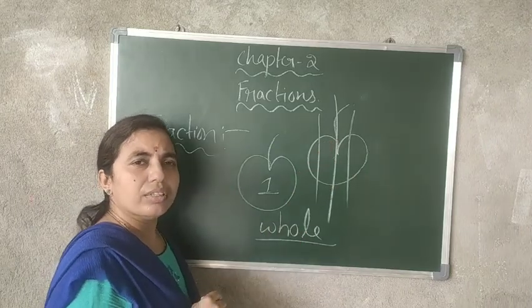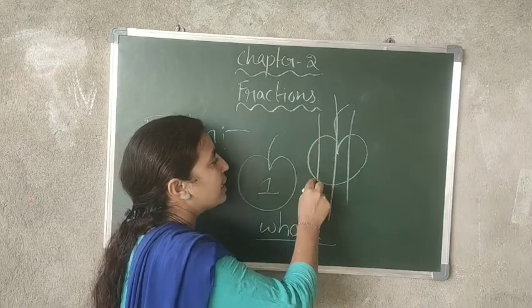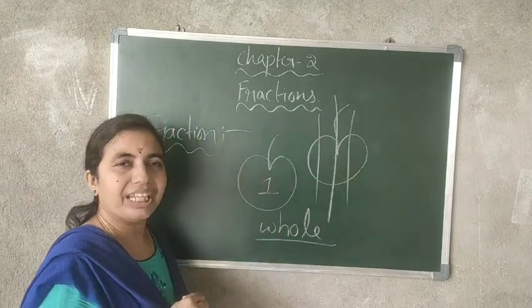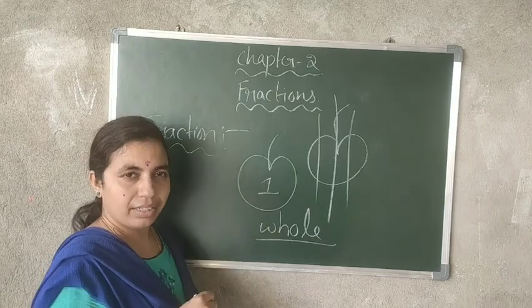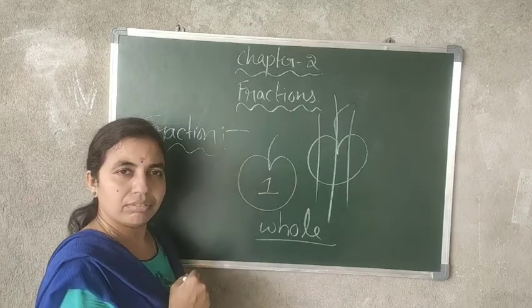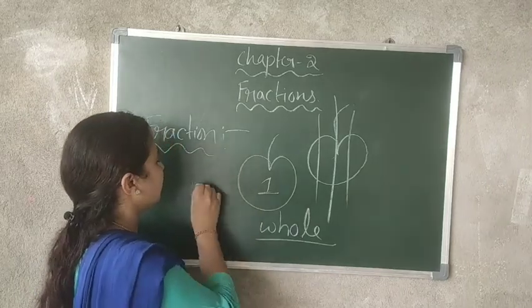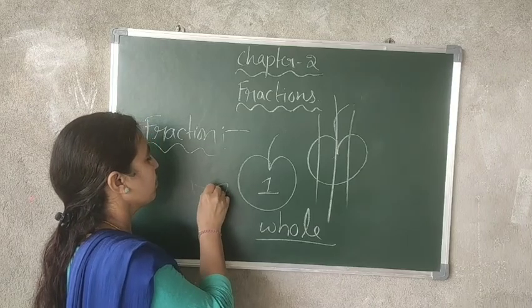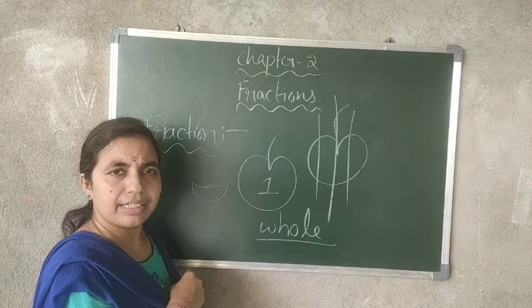Now, how to say that? What is this piece? How much is that piece? How will you represent that piece mathematically? While saying 1 apple, mathematically you say 1. Then how will you represent this one piece?